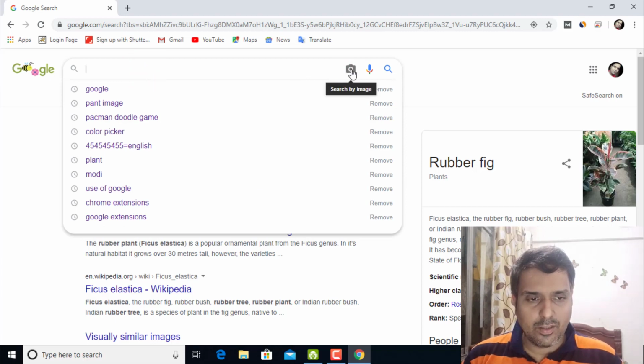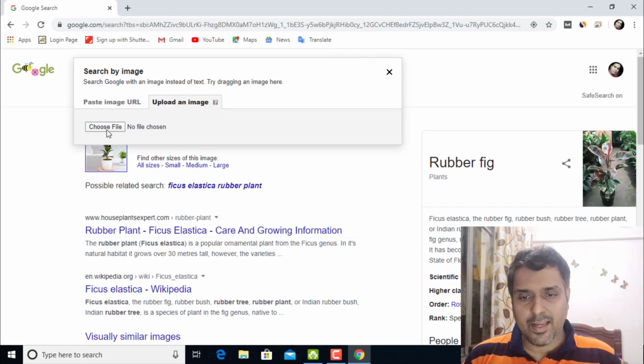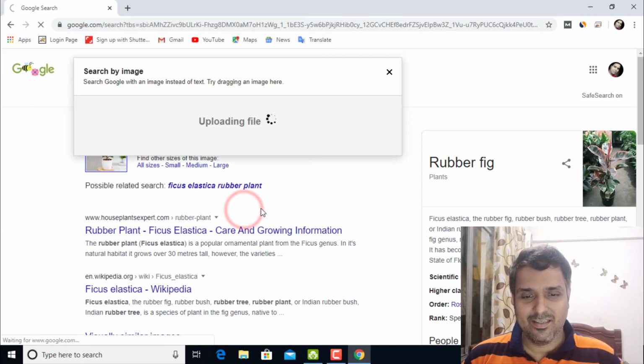So again I will go here on the image search. Here in the right in the camera you can see over here. Just click on it, upload an image, choose the file. Okay, you can do it like this. Now this is Madhuri Dixit. I know, but if someone doesn't know, you have an image and you want to find out, so let's see what it shows.